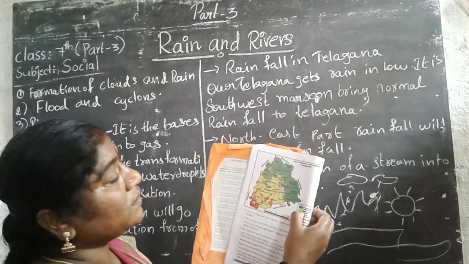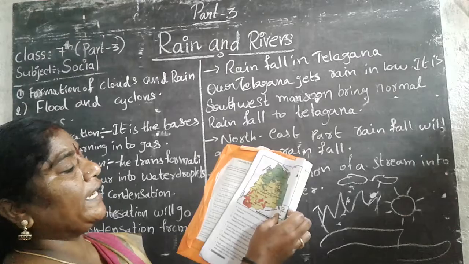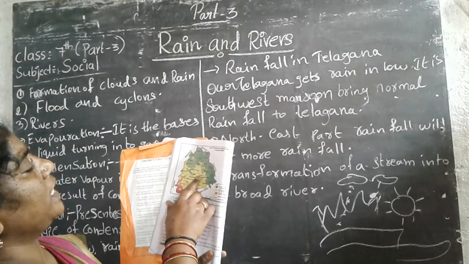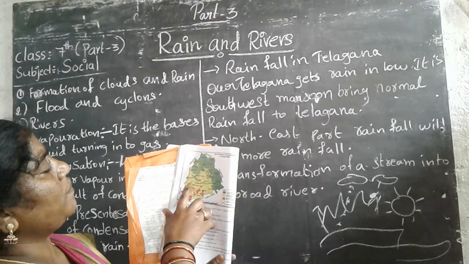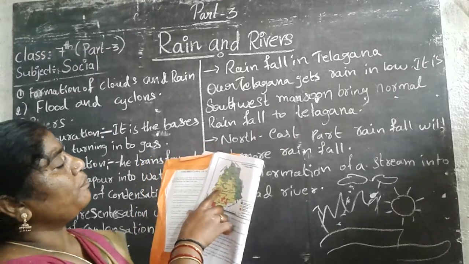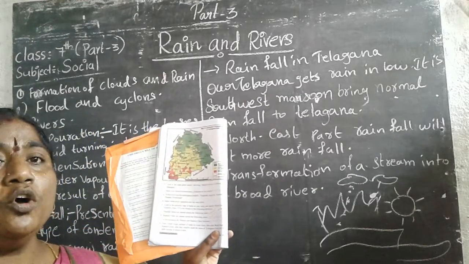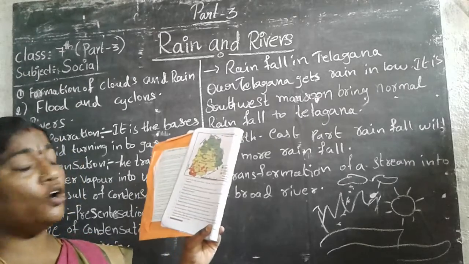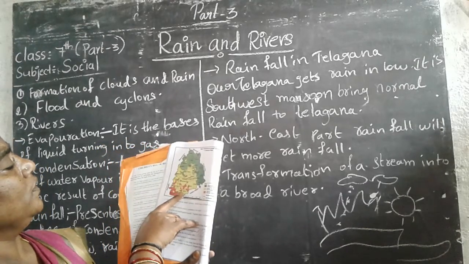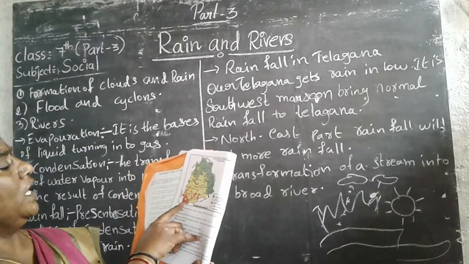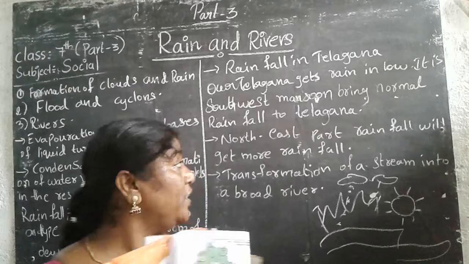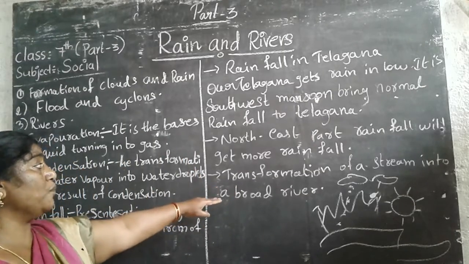Next, the light green color is for districts that get between 60 to 99% rainfall. See here: Siddipet, Jangaon, Yadadri Bhuvanagiri, Hyderabad, Vikarabad, Rangareddy, Suryapet, and some parts of Medak. These get somewhat low rainfall. Below that is the red color, which covers some parts of Nalgonda, Nagarkurnool, and Mahbubnagar districts that get below-average rainfall.